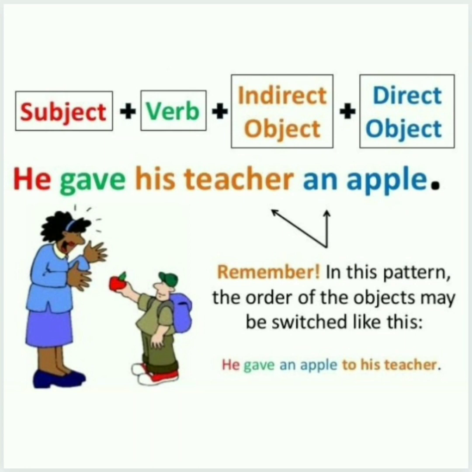He gave his teacher an apple. He is subject, gave is verb, his teacher and an apple. Now which one? Again you remember. He gave whom? His teacher. That is indirect object. And what? An apple. So it is direct object.